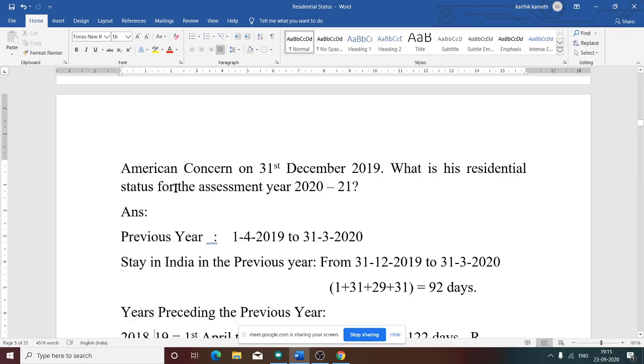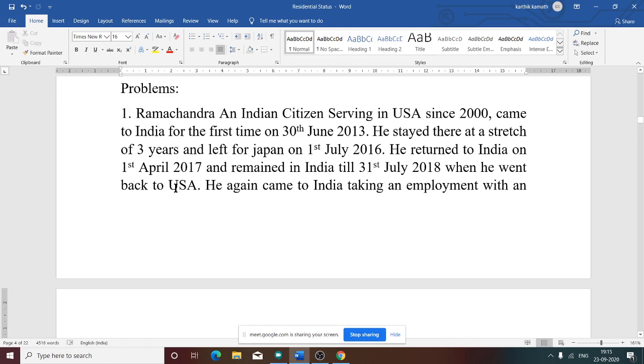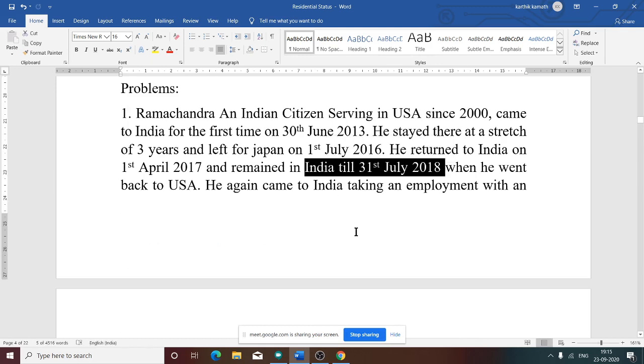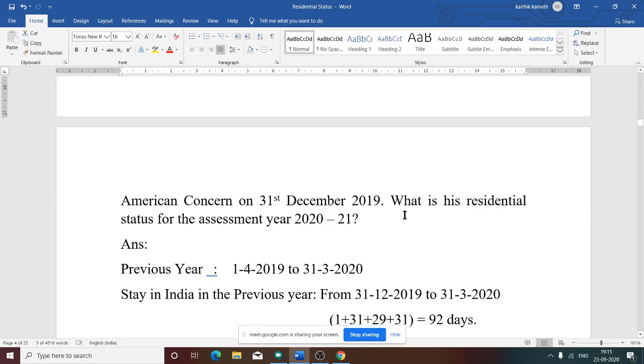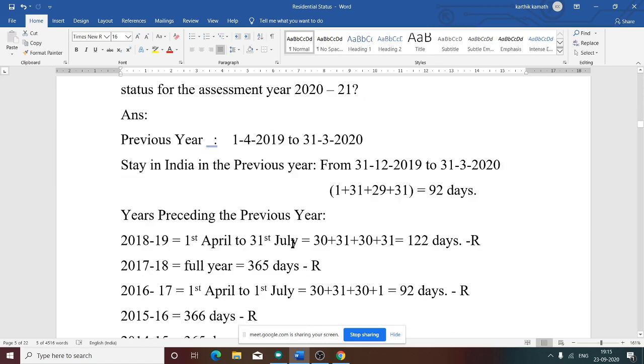Now see the question again. He remained in India till 2018. That means April he was there in India, then May, June, and July he was there in India. He returned to India in 2017 and remained till 2018. That means 4 months he was there in India in 2018-19, that is from 1st April to 31st July.